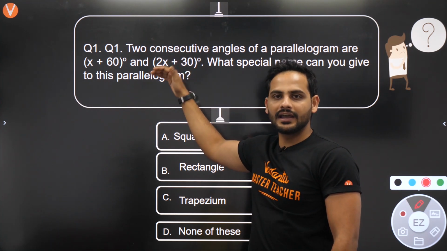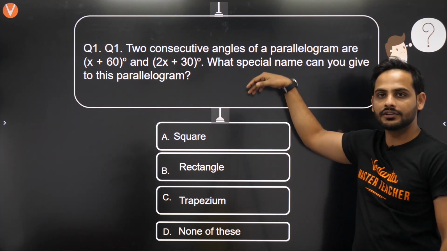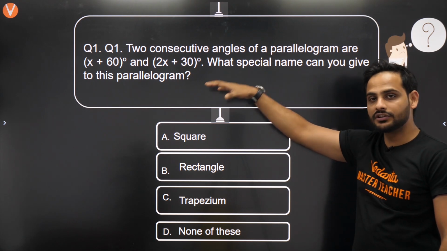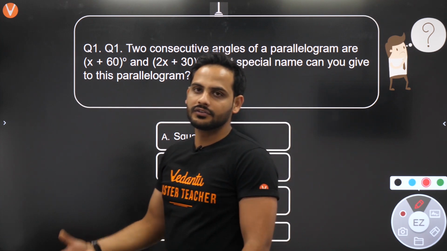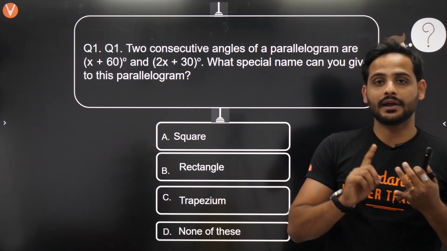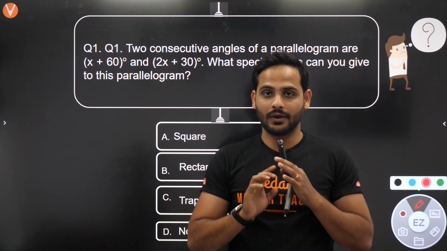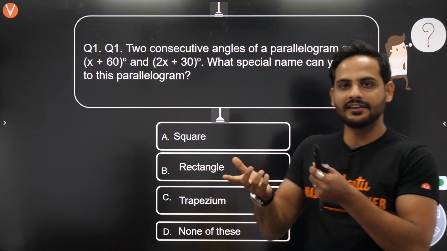In parallelogram we have square, we have rectangle and rhombus, and both the rectangle and rhombus will also be called square as well. Okay, so square is the base. Square is a trapezium, square is a parallelogram, square is a rhombus, square is a rectangle, square is everything. Understood?